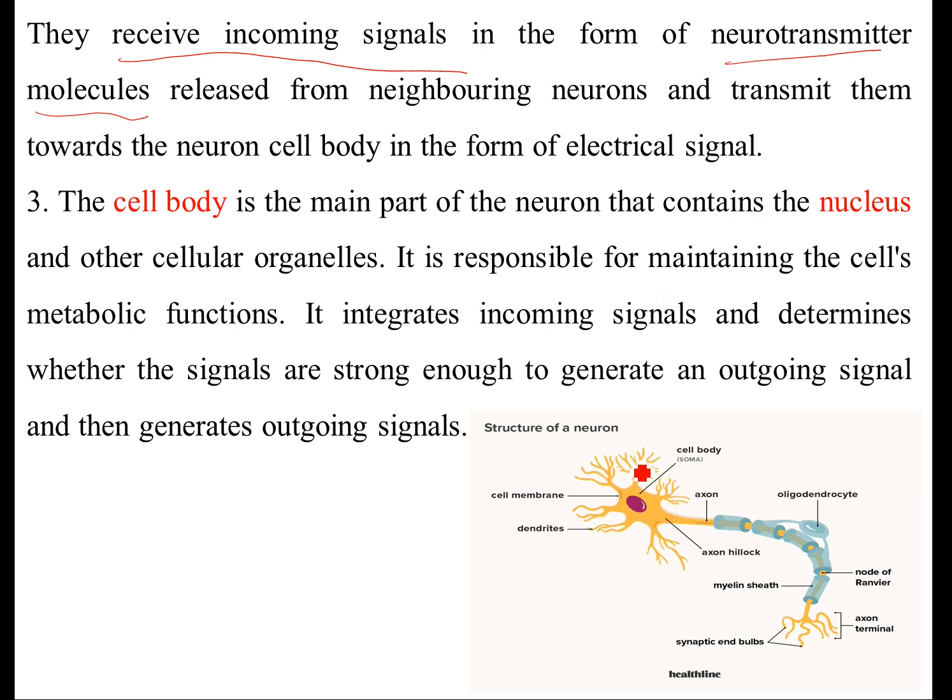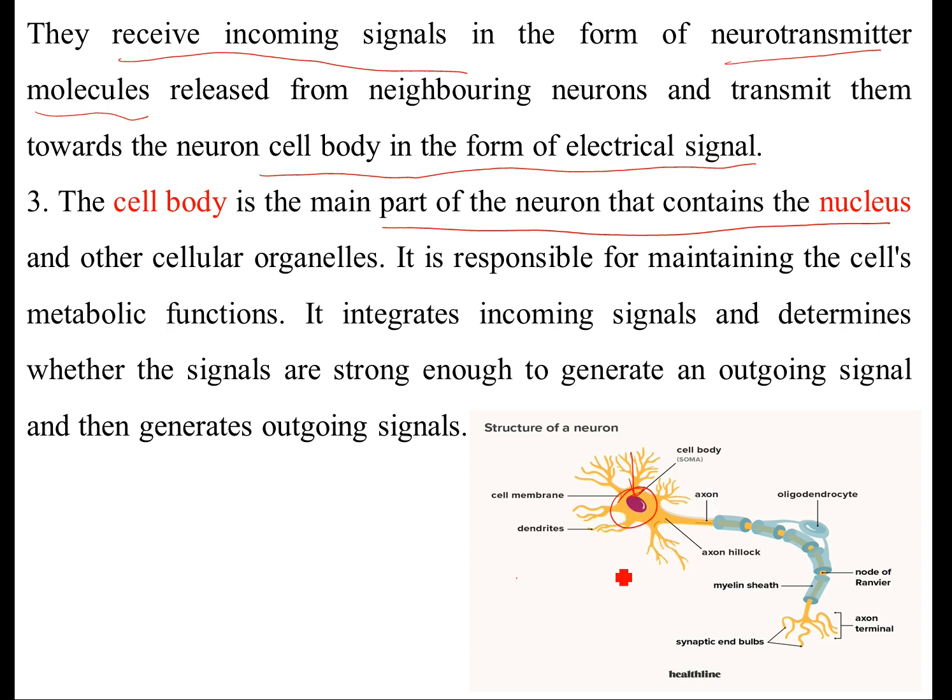So the signal is taken by the dendrites and then sent to the cell body in the form of an electrical signal. The cell body is the main part of the neuron that contains the nucleus and other cellular organelles. It is responsible for maintaining the cell's metabolic function.